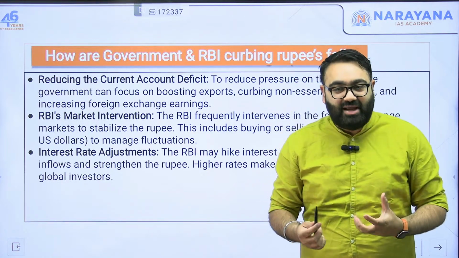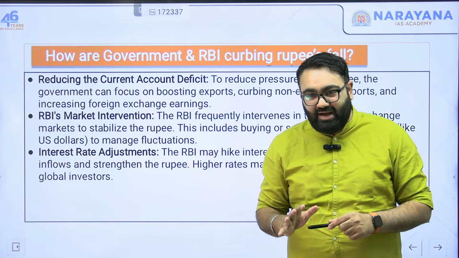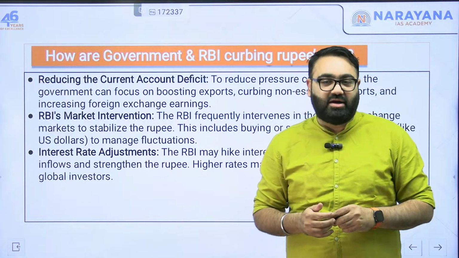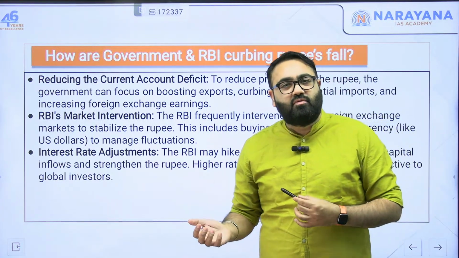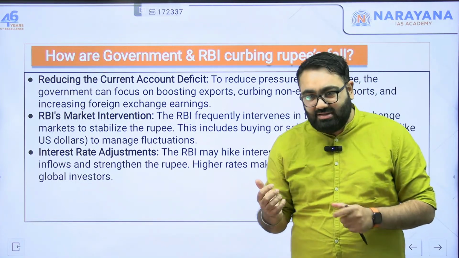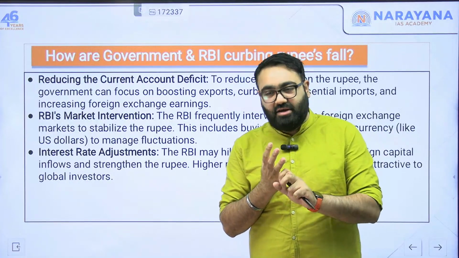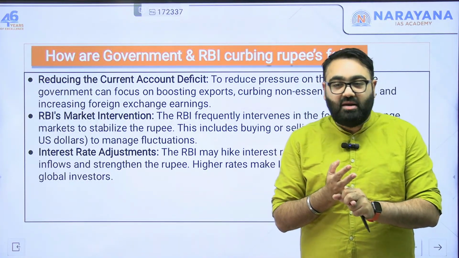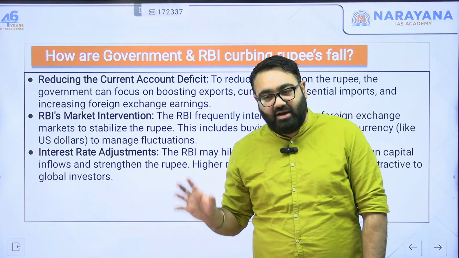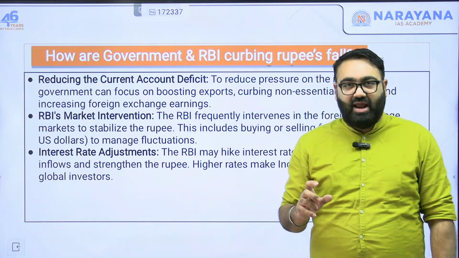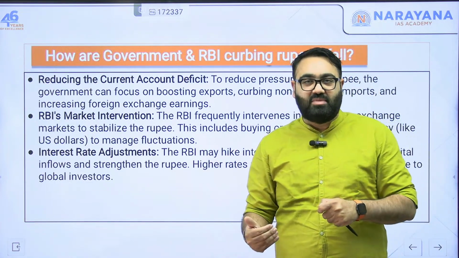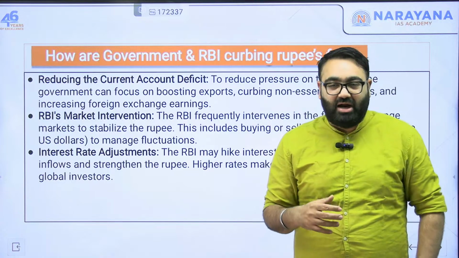Now, the stabilization of the rupee in India, as I said, mainly depends upon how much dollar or how much foreign currency you have in the country. In order to improve the inflow of dollars, as I told you, there are various ways. That is, number one, you can have remittances. Number two, you can have investment coming in. Number three, you can have more exports. This is what the government or the RBI try to do. They try to make sure that we can have as much export as possible. They can make sure that we improve our ease of doing business so that the investment coming into the country improves.